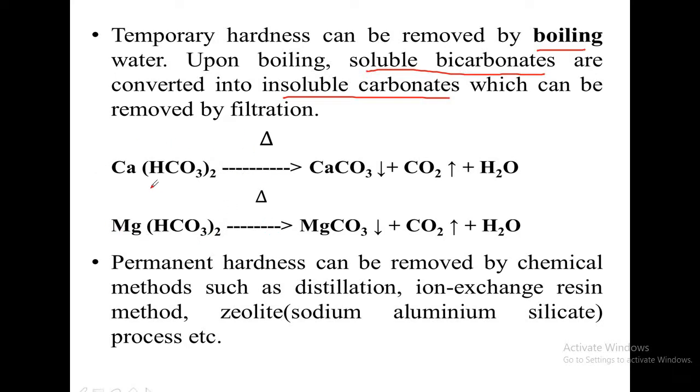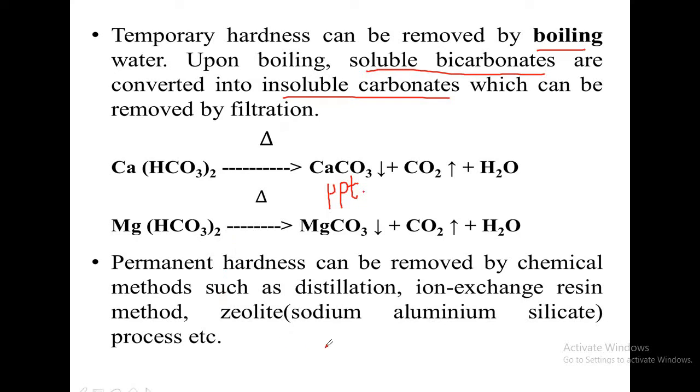Upon heating, they get converted to respective carbonates, that is calcium carbonate and magnesium carbonate. Both these are precipitates. They get precipitated as respective carbonates. Along with that, carbon dioxide gas is evolved and water is also formed. The water thus obtained is soft as it is absolutely free from calcium and magnesium ions. The precipitate can be easily removed by filtration.